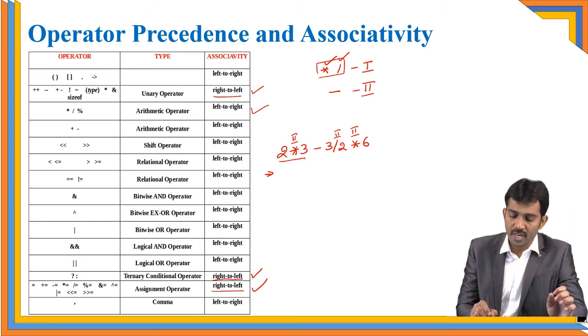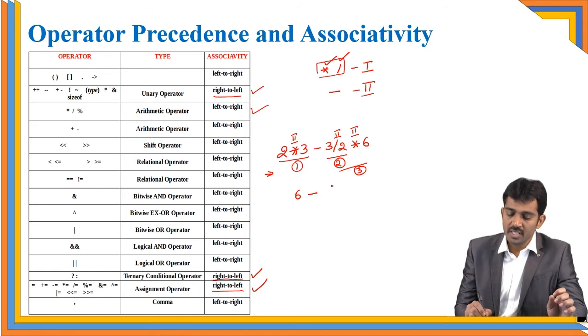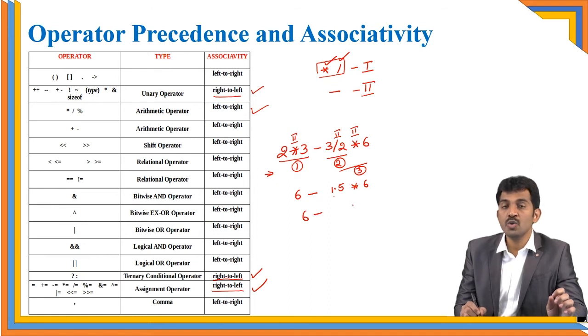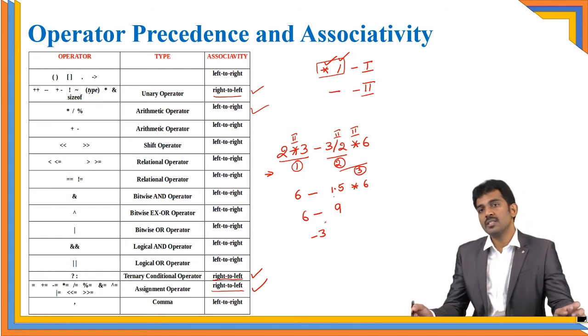First you need to perform this operation, first one, after that this operation, and after that the resultant of this operation. Means first 2 into 3, 6, minus 3 by 2, means 1.5 into 6, right? 1.5 into 6. Next, this is the third operation, right? 6 minus 1.5 into 6. 1.5 into 6 means what is the value? So 9, right? And after that 6 minus 9 means minus 3 is the output.